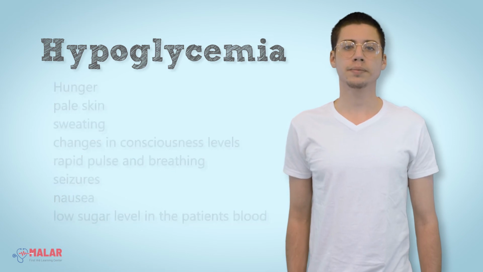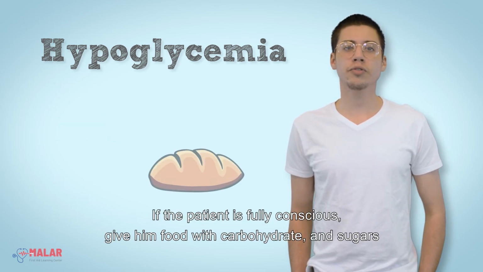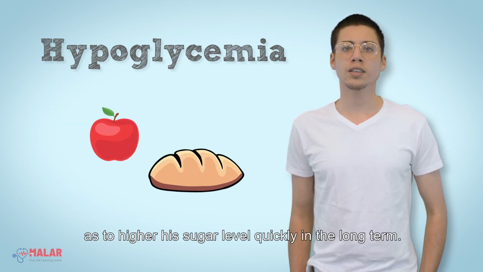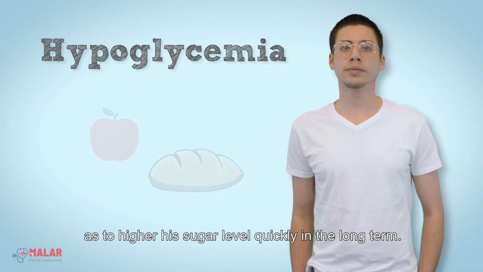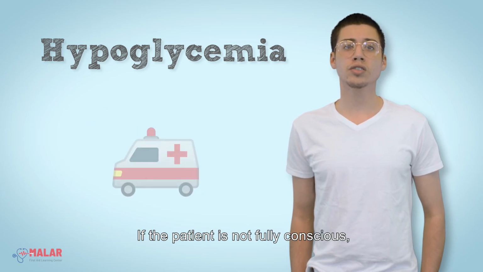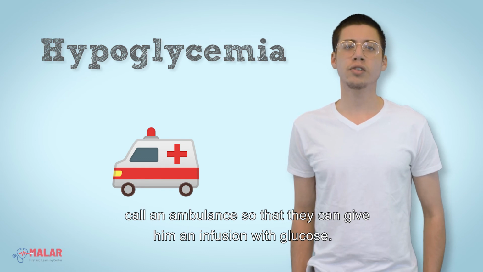If the patient is fully conscious, give him food with carbohydrates and sugars, so as to raise the sugar levels quickly and in the long term. If the patient is not fully conscious, call an ambulance so they can give him an infusion with glucose.